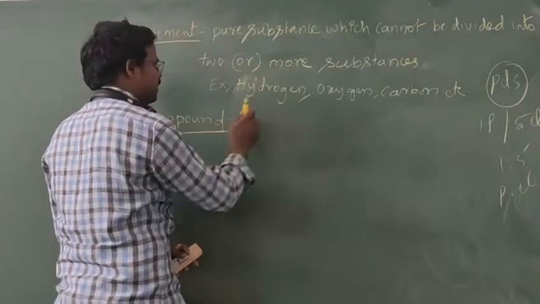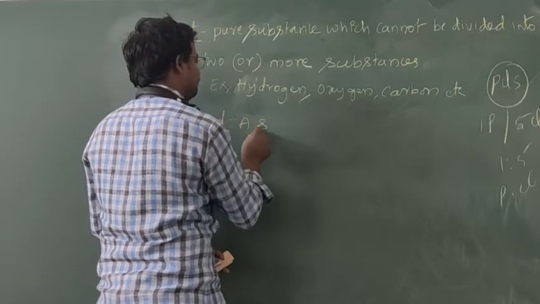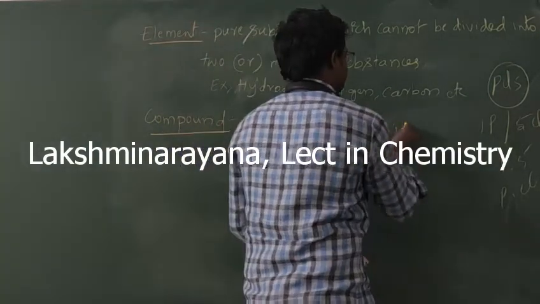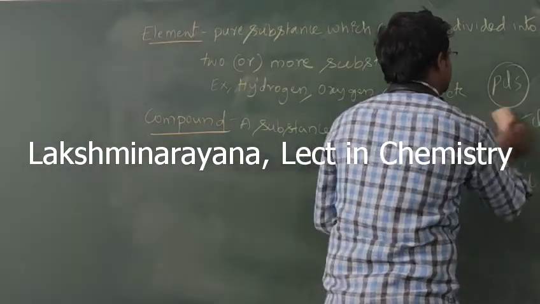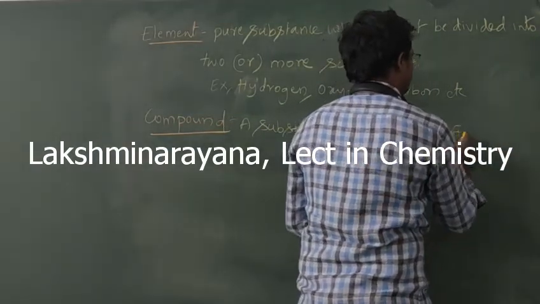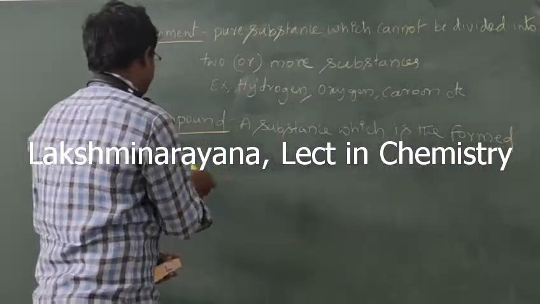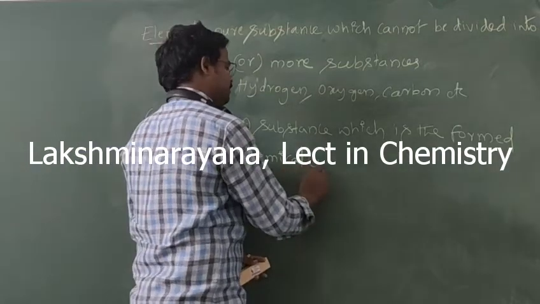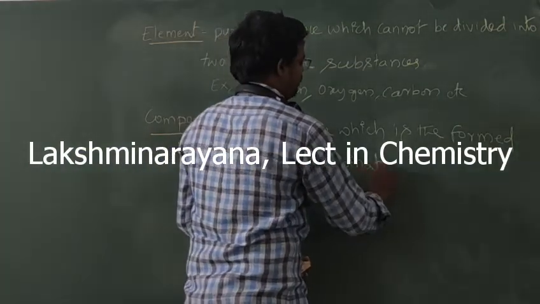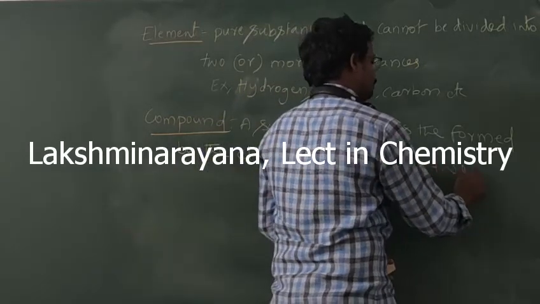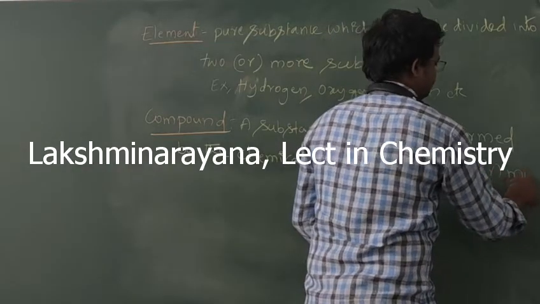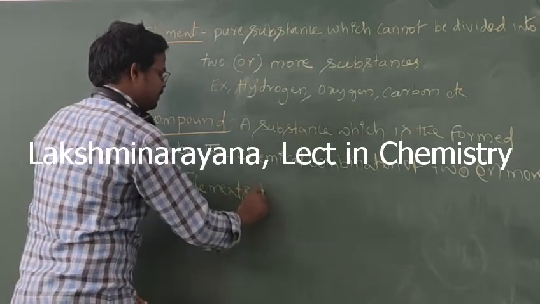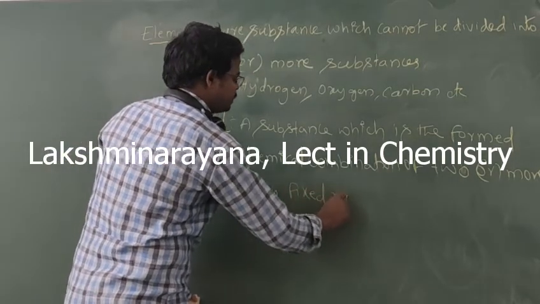Okay, so a compound is a substance which is formed by the chemical combination of two or more elements by a fixed ratio.